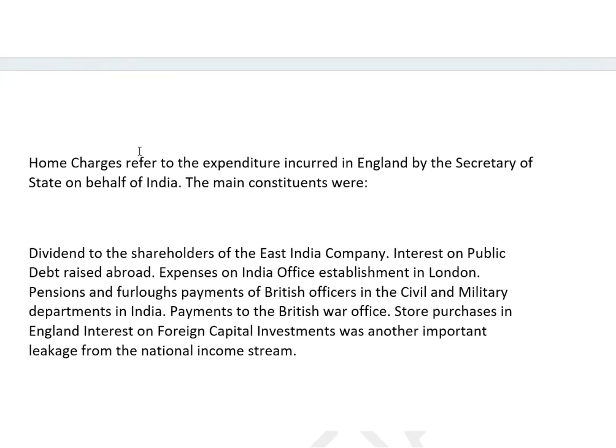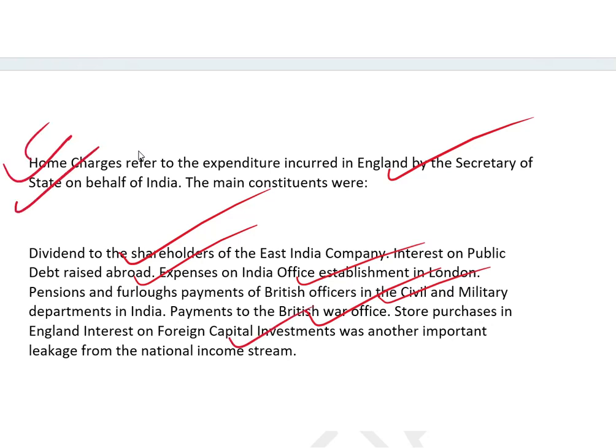Home charges refer to the expenditure incurred in England by the Secretary of State on behalf of India. The main constituents were dividends to the shareholders of the East India Company, interest on public debt raised abroad, expense of the Indian office establishment in London, pensions and payments of British officers in civil and military departments in India, payments for the British War Office and store purchases in England, interest on foreign capital, etc. So home charges is very important. This topic can come in prelims again in some or the other way. So this is a PYQ.